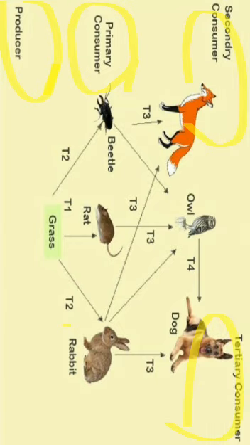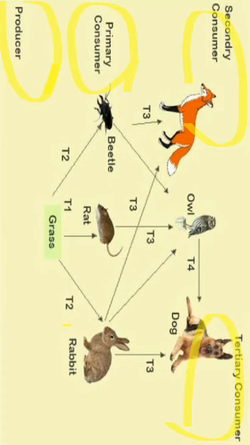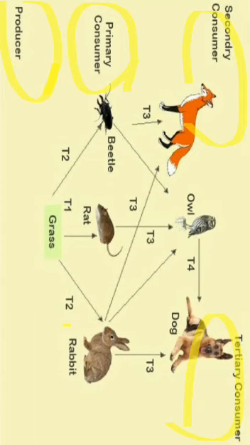Then secondary consumers indirectly depend on producers and eat primary consumers. Here fox and others are the secondary consumers. Then we see tertiary consumers that feed on the secondary consumers, and tertiary consumer is the dog that feeds on all of these.